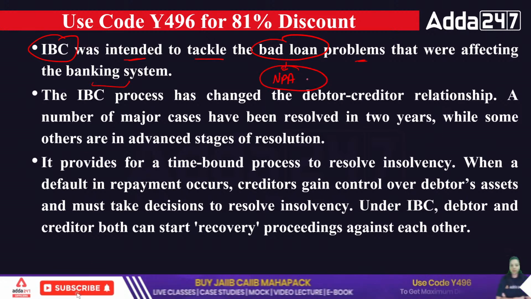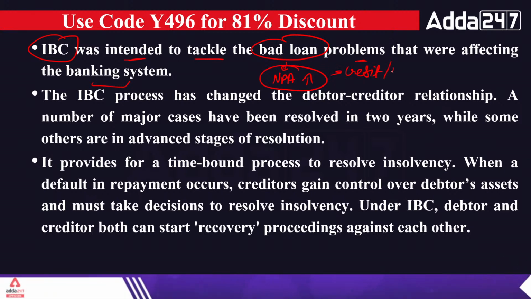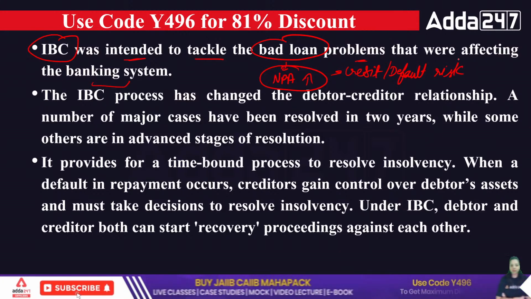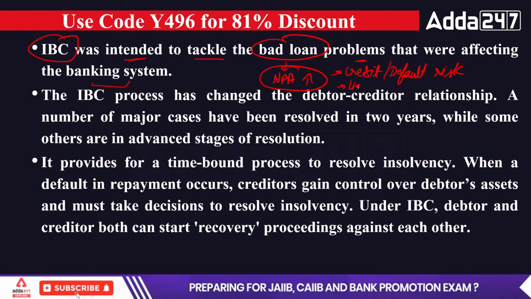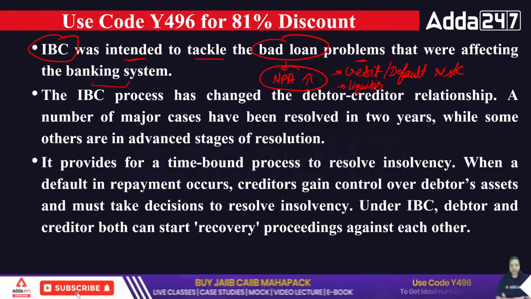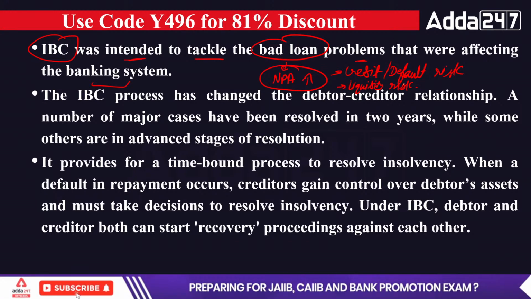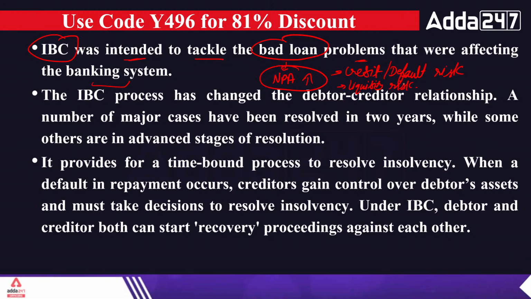If we say that a bank has a lot of NPA, it means the bank is facing a credit risk. Credit risk is also known as default risk. And what is this risk? It is very simple: the customer is not repaying the loan. Because of that, the bank has started facing liquidity risk. Liquidity risk means simply the bank will face an issue in maintaining cash. The bank will not have the cash to provide other services to the customer. So that's why IBC has been introduced